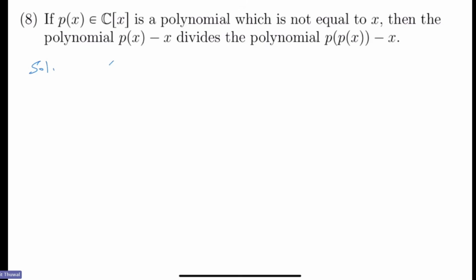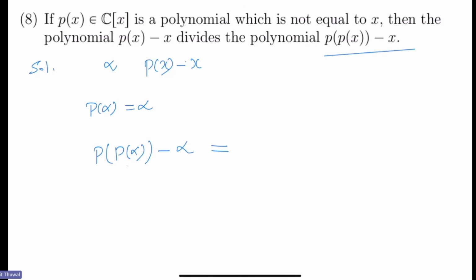So suppose that alpha is a root with multiplicity m of this polynomial p(x) minus x, right? That means p(alpha) equals alpha. Then is alpha also a root of this? Because we are checking whether this is true or not: p(p(alpha)) minus alpha. Since p(alpha) is equal to alpha, this is p(alpha) minus alpha, which is 0. It means each root of this polynomial is a root of that.